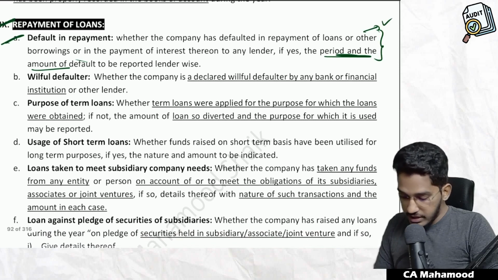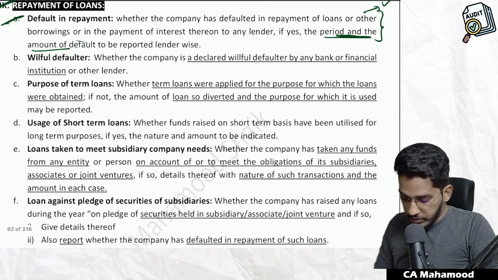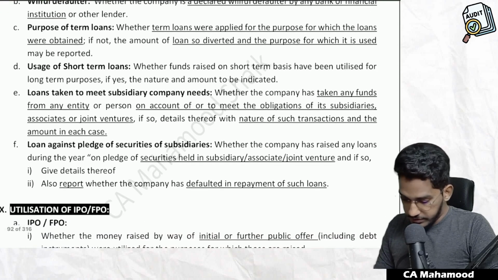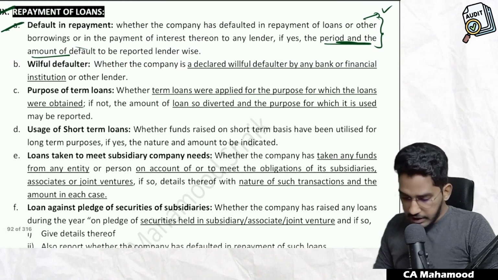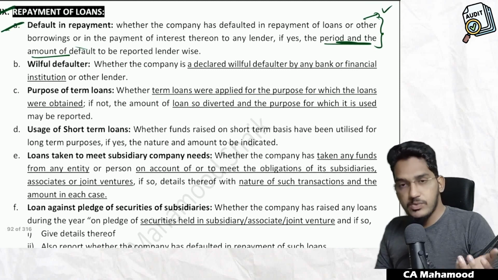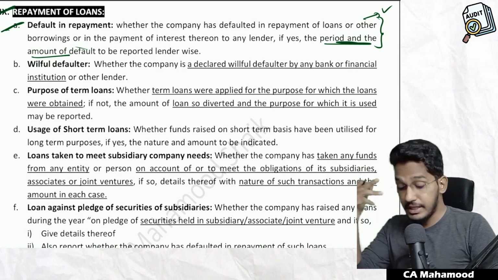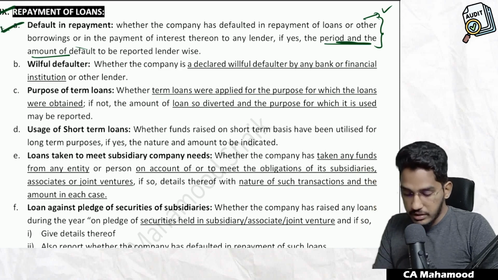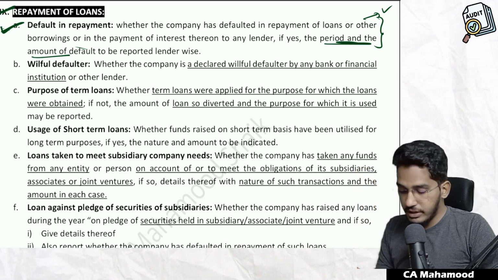And also, if you see this particular point, if any amount is outstanding for more than 90 days, whether reasonable steps have been taken. That is actually for the third point. Sorry. So when it comes to repayment of loans, here, default in repayment of loans: if the client has made any default in repayment of borrowings, the period and amount of default is required to be reported.